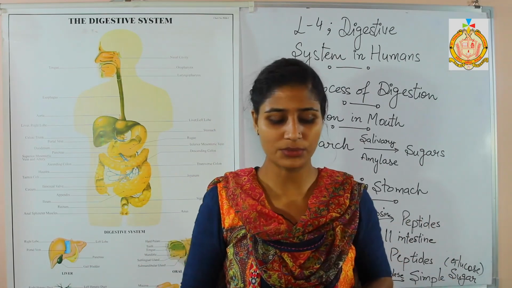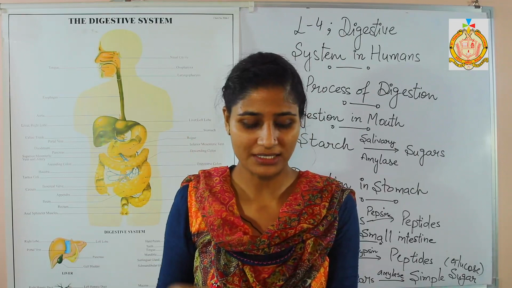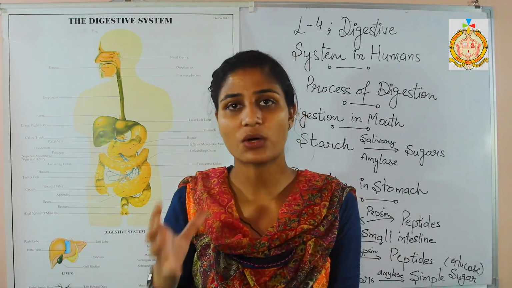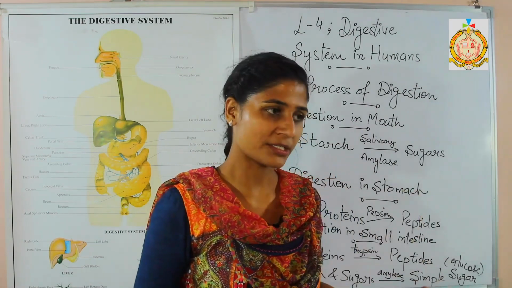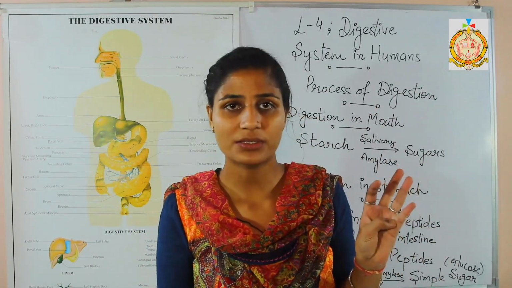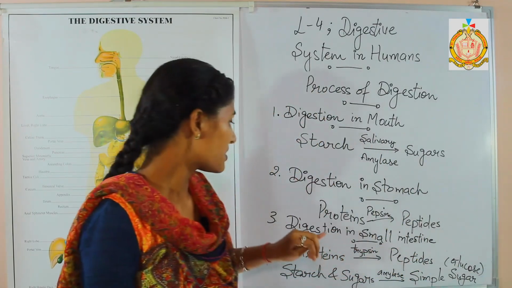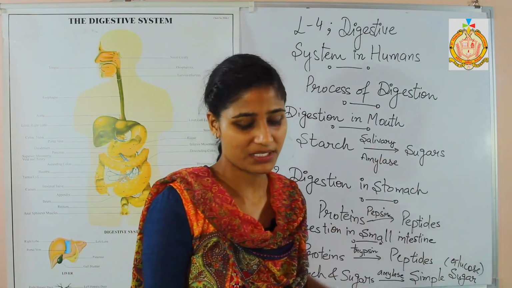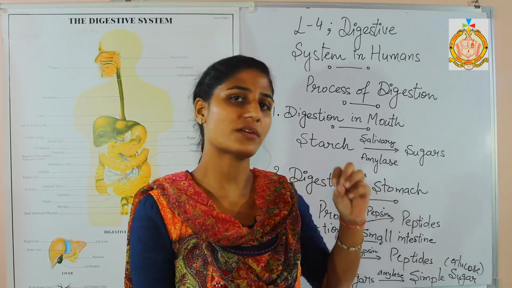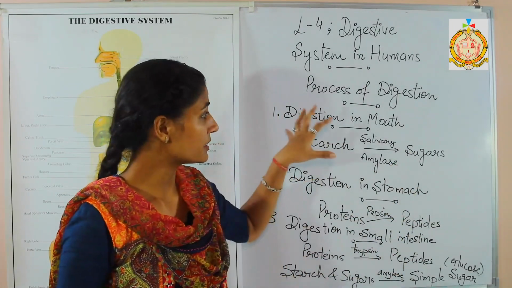Next is the intestinal juice, which contains a number of enzymes that are responsible for digesting the carbohydrates, proteins, and fats present in the food. So that is how digestion takes place in the small intestine. In the small intestine, three types of juices are secreted. First is the pancreatic juice, which contains trypsin, amylase, and lipase. Second is bile juice, and the third is the intestinal juice, which is responsible for digesting carbohydrates, fats, and other proteins.